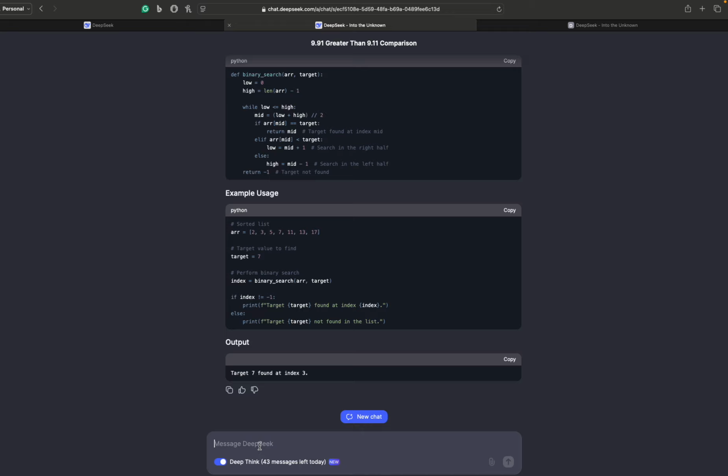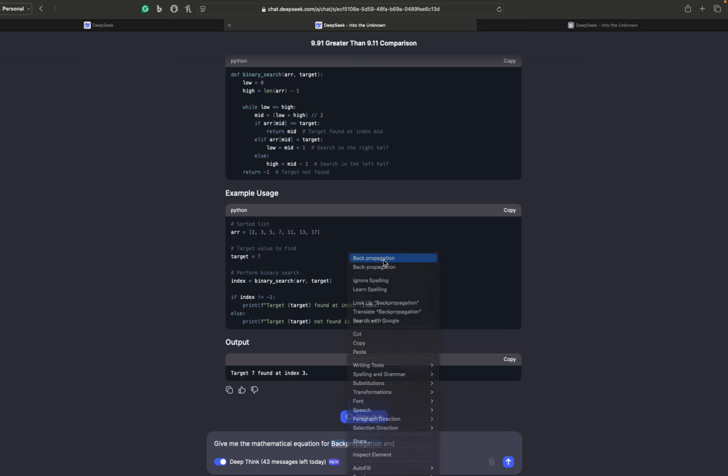And let's say equations. Give me the mathematical equation for backpropagation, and I think that's how backpropagation is done.